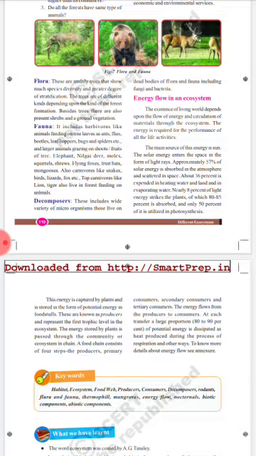The producers trap the sunlight to produce food for themselves as well as for others. Consumers get energy by eating either producers or other plant eaters. Decomposers are recyclers who feed on the waste of the plants and animals or remains of the plants and animals after they die. In this chapter, they discussed only desert ecosystem and forest ecosystem.